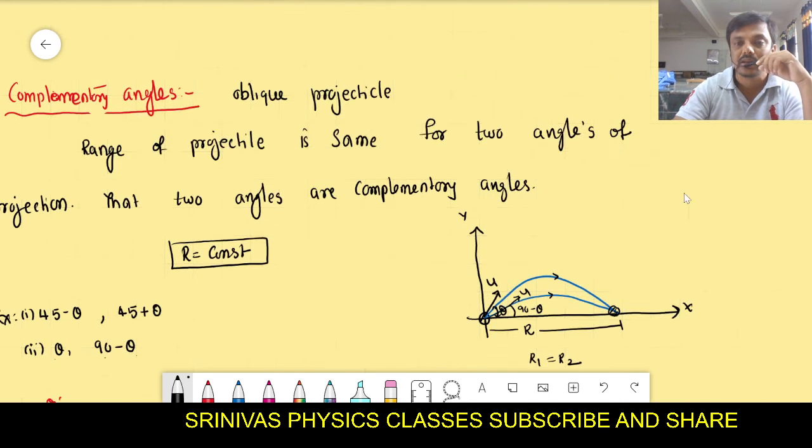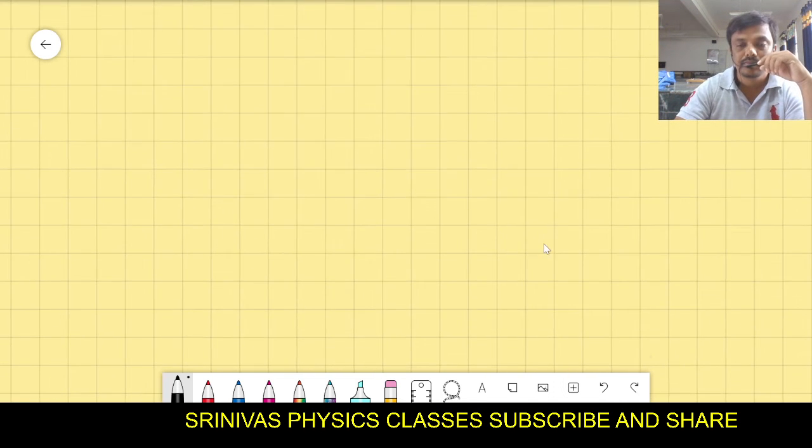Let's go for the next topic. Now let us discuss the next topic, that is horizontal projectile. There are two types of projectiles: one is the oblique projectile and the other is the horizontal projectile. What is a horizontal projectile?